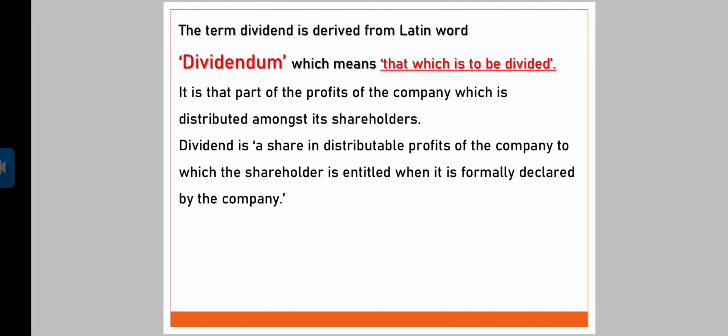Dividend is a share in distributable profits of the company to which the shareholder is entitled when it is formally declared by the company. The company declares the dividend at the annual general meeting, right? So here you're supposed to remember the term dividend is derived from the Latin word dividendum, which means that which is to be divided.